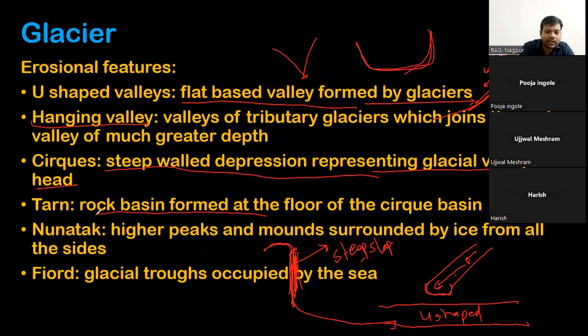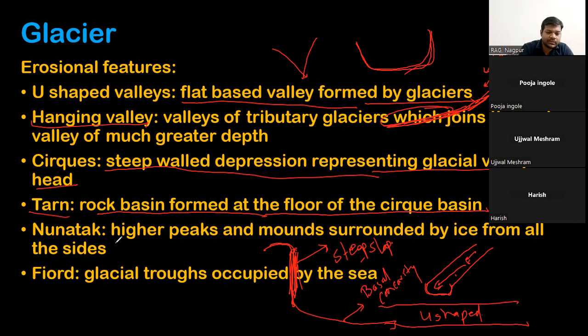Tarn: the rock basin formed at the floor of the cirque. Just like in the slope, where there was basal concavity at the base, this basal concavity is nothing but a depression. The same depression will be formed at the base of this cirque, and this will be called a tarn.